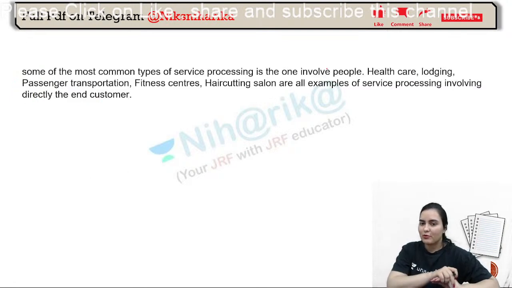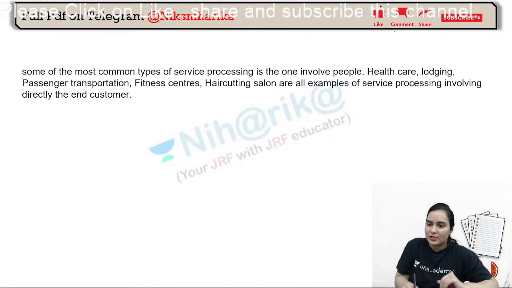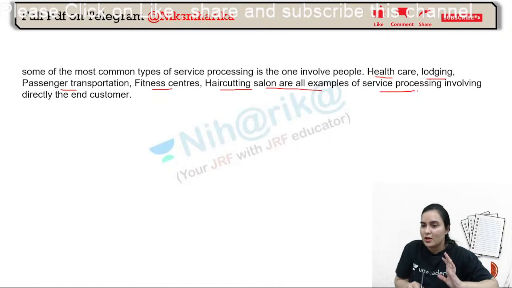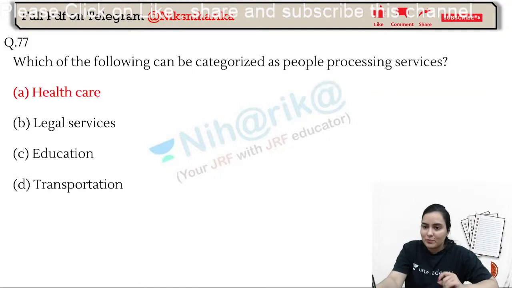Some of the most common types of service processing involve people, like healthcare, lodging, passenger transportation, fitness center, and hair cutting salon. These are all service processing involving direct end customers. So basically, people processing.